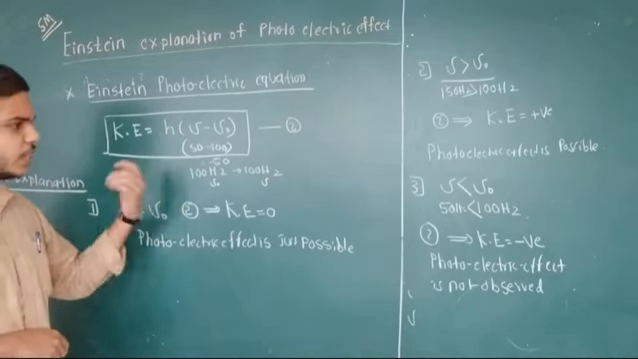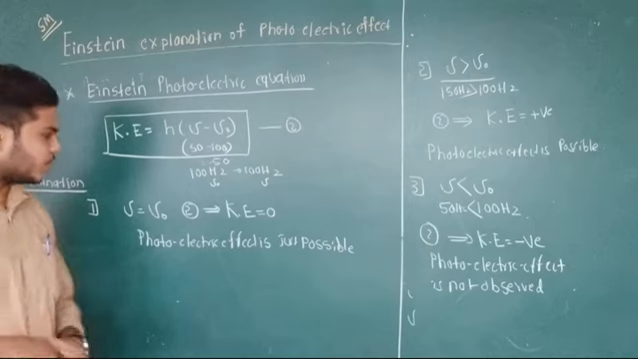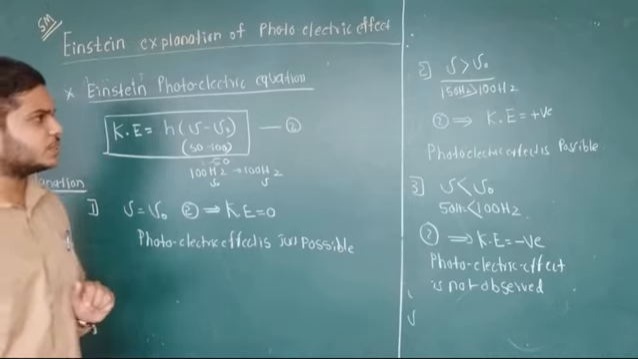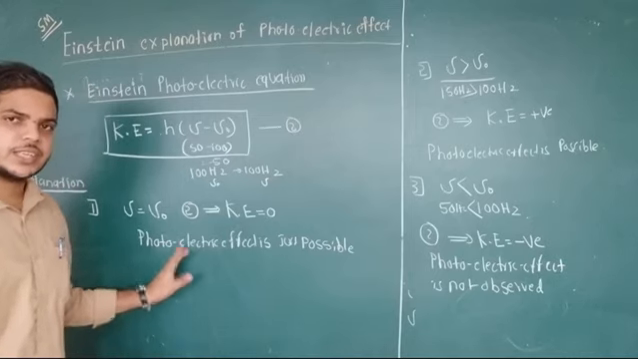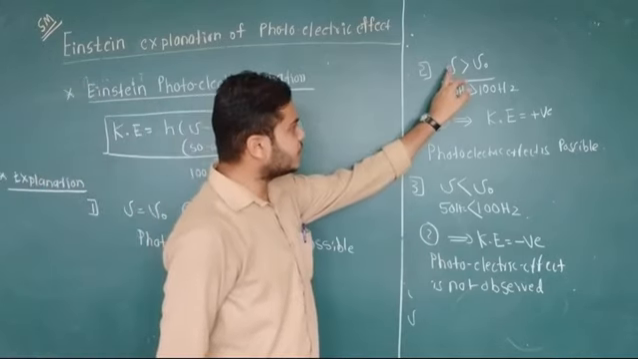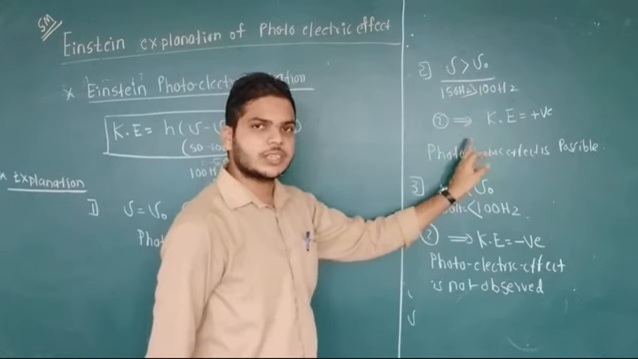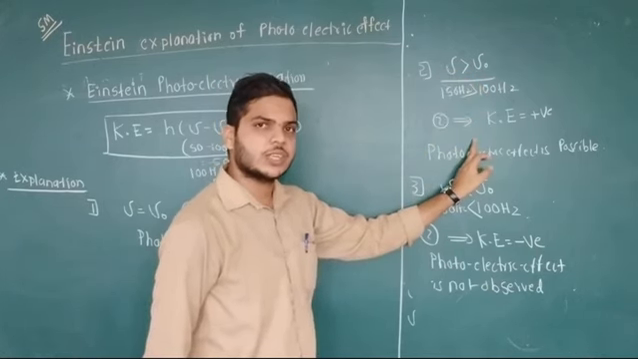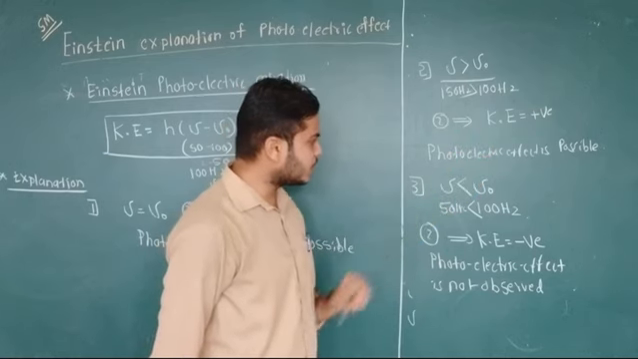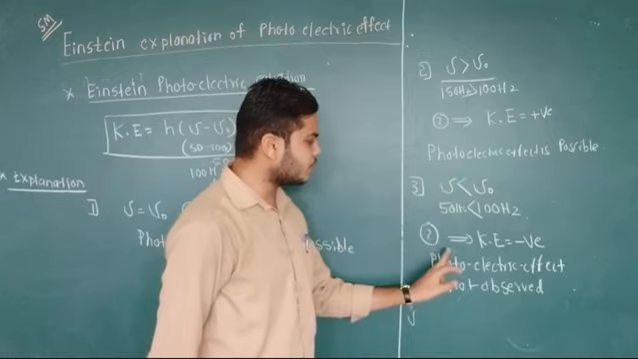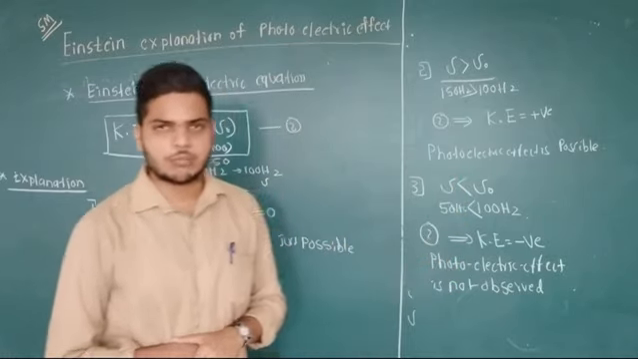Therefore, these are the three explanations. First, if incident frequency is equal to threshold frequency, then the photoelectric effect is just possible. If incident frequency is greater than the threshold frequency, then the photoelectric effect is possible and the electrons are moving with some velocity. In the third case, if incident frequency is less than the threshold frequency, then the photoelectric effect is absent.